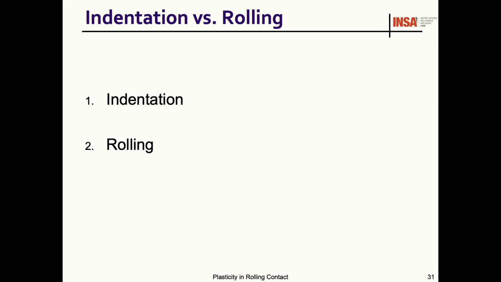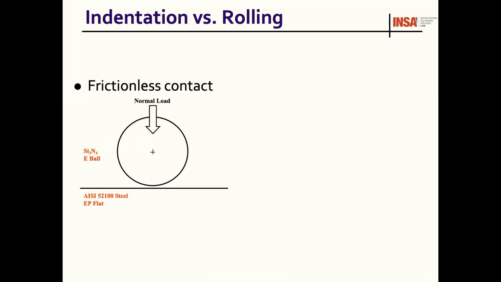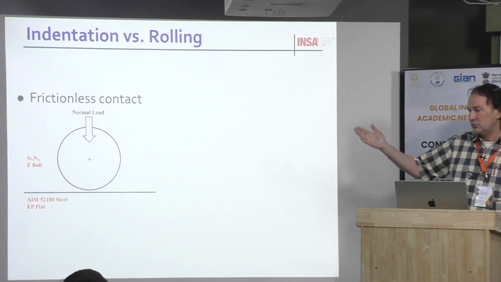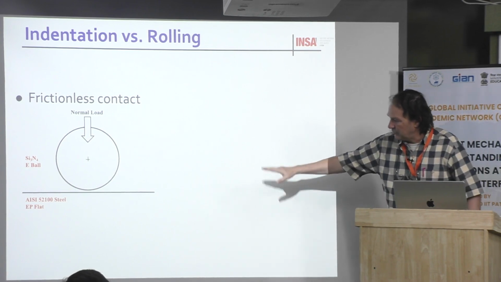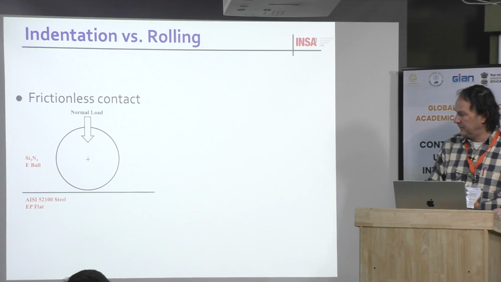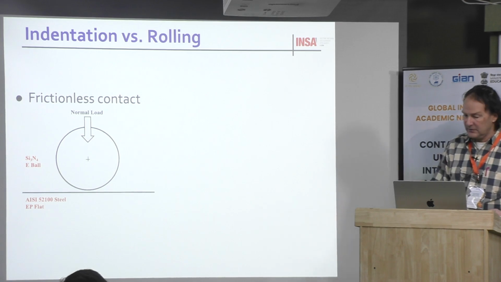Now, with this model, I will compare two types of loading. First, indentation, which is vertical loading and unloading. And after, rolling, which is quite different. This is what I will show you today. Now it is only for a frictionless contact. We use here a ceramic ball. Why a ceramic ball? Because we did experiments with a ceramic ball, and it was to have only an elastic-plastic material. And we were interested in the half space, which is a steel bearing material, AISI 52100 steel.